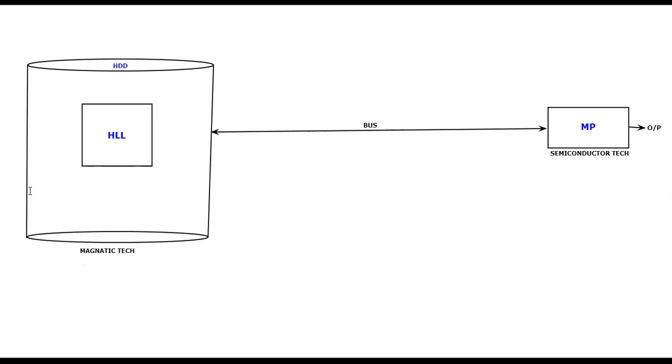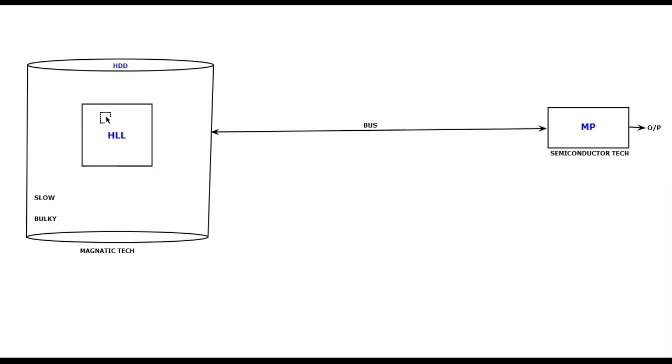If you ask me, I would say this fellow is relatively slow in the process. Whatever task you give to him, it is very slow in nature. Not only that, this fellow happens to be very bulky. If you open the computer and look at it, you can see that it is around the size of a geometry box. This is slow and bulky. This fellow is super fast, but this fellow is slow.